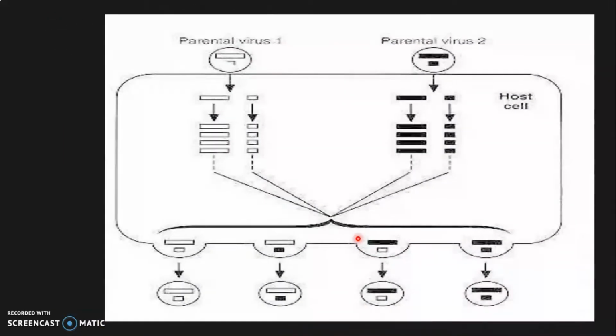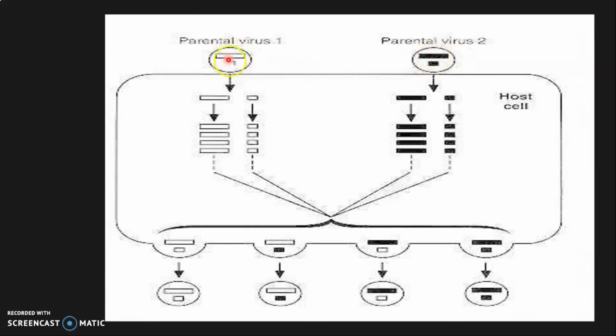I will show here, suppose this is parental virus 1 and this is parental virus 2. When they infect the cotton cell, the host cell, they replicate. Because these viruses are segmented viruses, they have different particles inside.